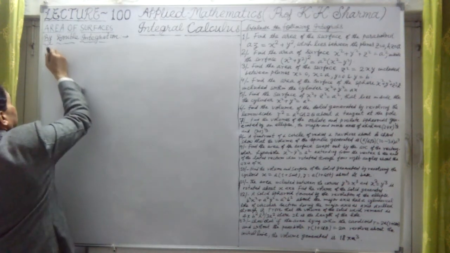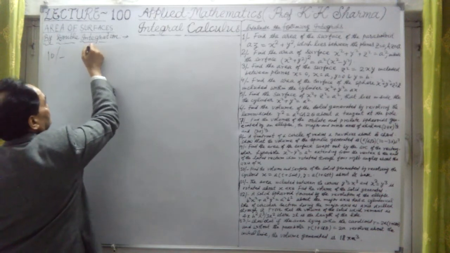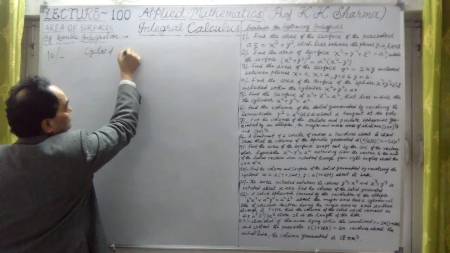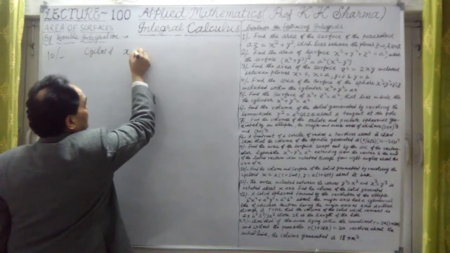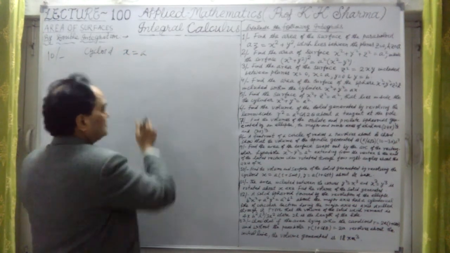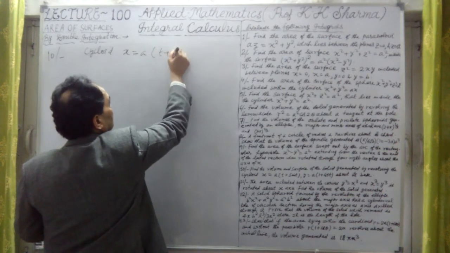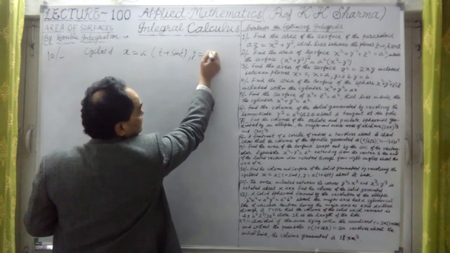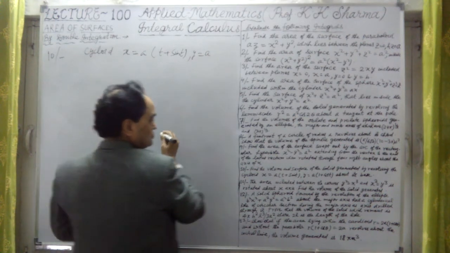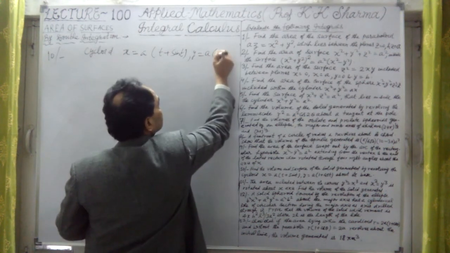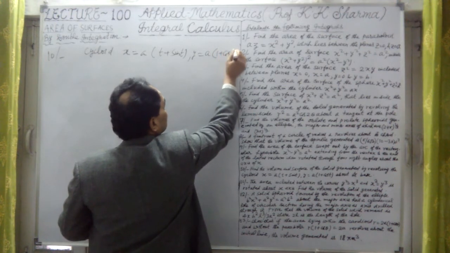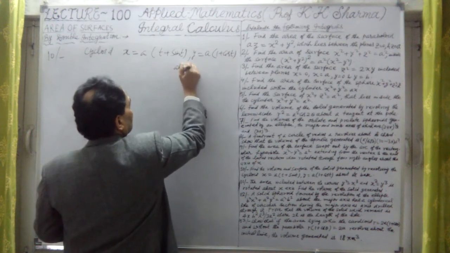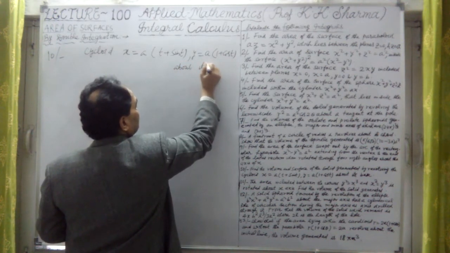Question number 10 here. What is given to the cycloid? We are given here cycloid x equal to a into t plus sine t and y is equal to a into 1 plus cos t. Alright. About its base. So about its base.